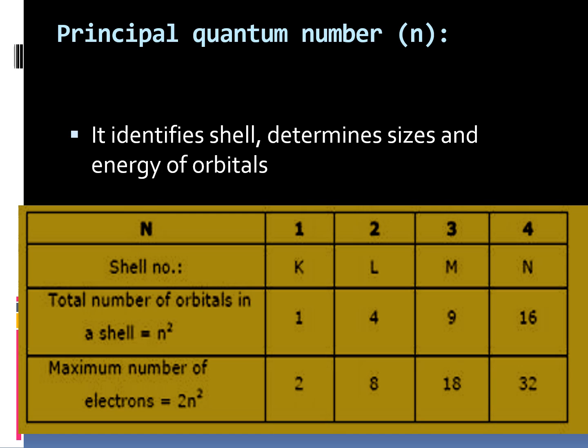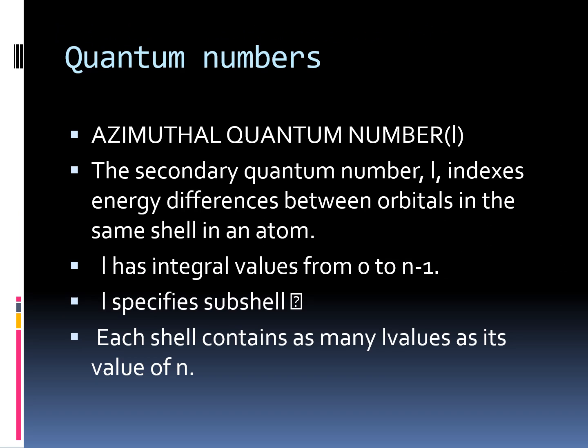The size of an orbital increases with the increase of principal quantum number n, or in other words, the electron will be located farther away from the nucleus. Since energy is required to shift the negatively charged electron away from the positively charged nucleus, the energy of the orbital will increase with the increase of n.